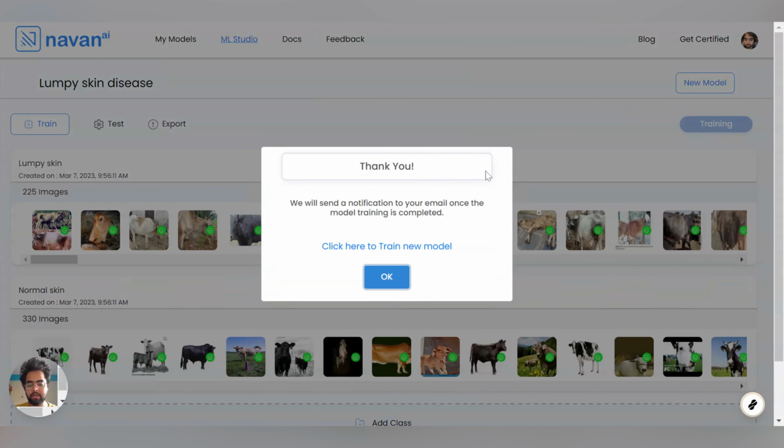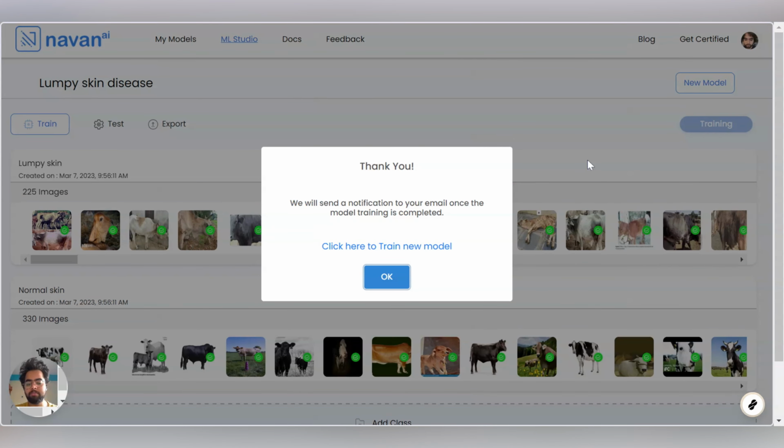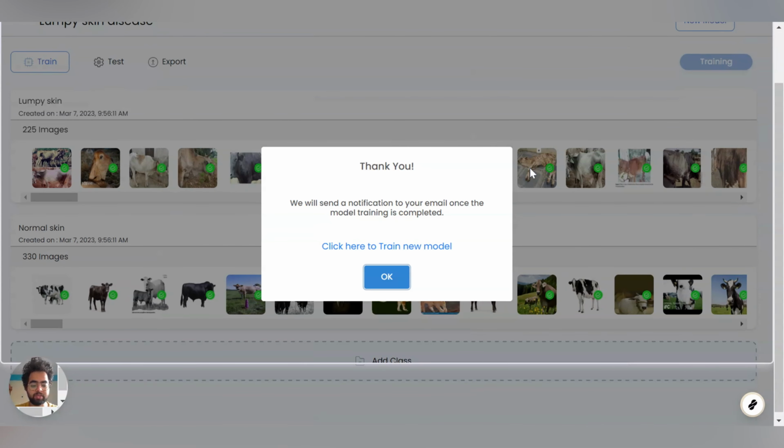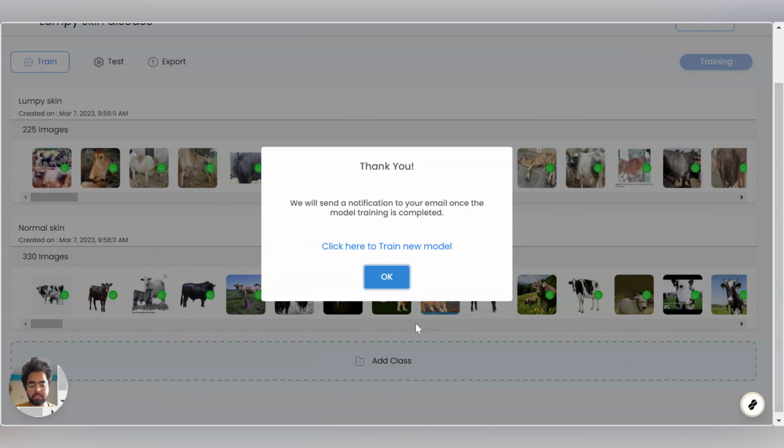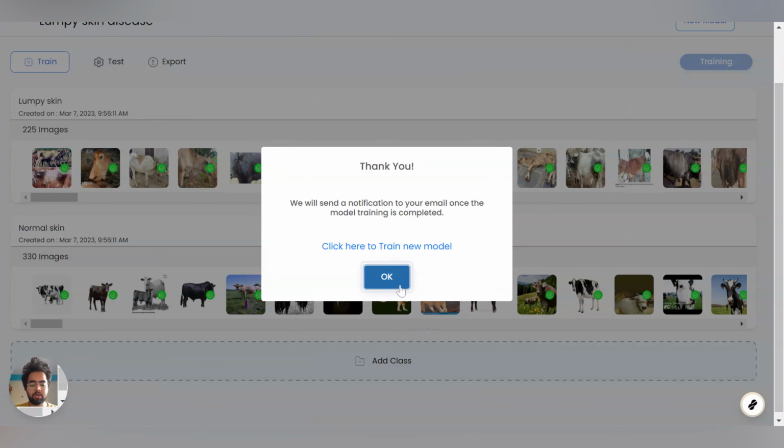I started training now, so I'll be back after getting the notification. Once the model is trained, I'll get a notification by mail saying that the lumpy skin disease model is trained. So we can go for the second phase, that is the testing phase.